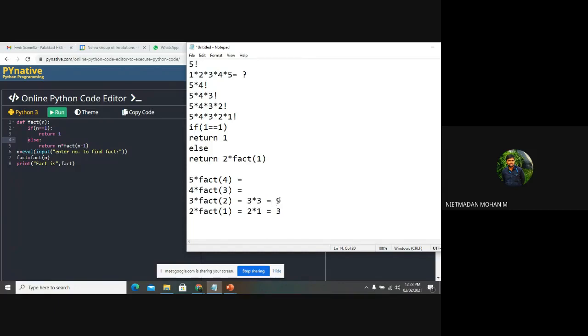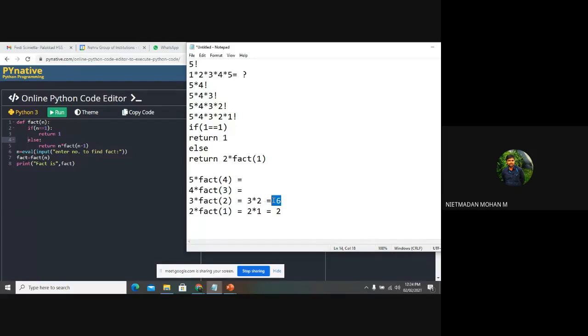And this will be going to fact of 3. Sorry, 2 into 1. It means 2, and the return value is 1. So it will consist of 2 into 1. So this 2 will be going to the fact of 2 function. So it means that 3 into 2, the value will be 6.